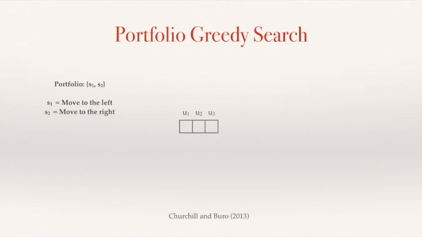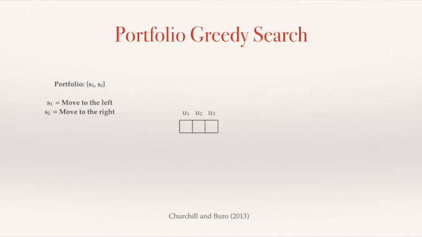Let's say that we have three different units, U1, U2, and U3. The way that we're going to encode domain knowledge to create this abstraction is through what we call a portfolio that we see here on the left-hand side. This portfolio is composed of two different strategies, S1 and S2. S1, for instance, could always say move to the left, and S2 is maybe always going to say move to the right.